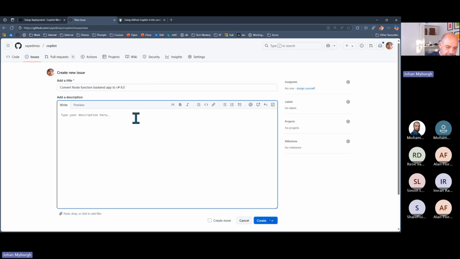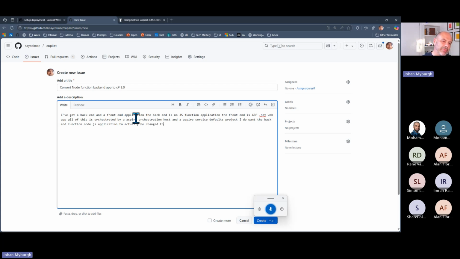And in here, of course, I can go and say I've got a backend and a front-end application. The backend is a Node.js function application. The front-end is an ASP.NET web app. All of this is orchestrated by an Aspire orchestration host and an Aspire service defaults project. I do want the backend function Node.js application to actually be changed to a C# application.